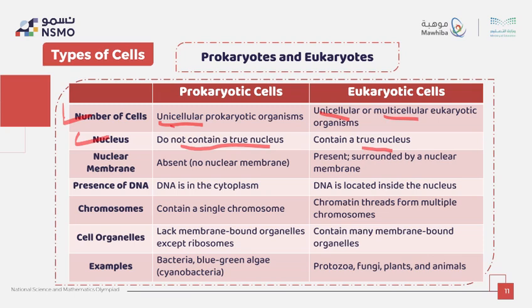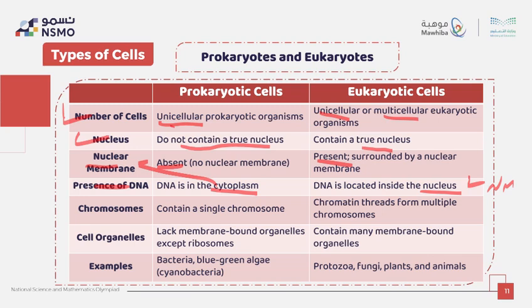The other one is the nuclear membrane. In prokaryota it is absent, in eukaryota it is present. And the presence of DNA: in prokaryota, the DNA is in the cytoplasm because it lacks a nuclear membrane, and in eukaryotes, the DNA is inside the nucleus because it has a nuclear membrane.